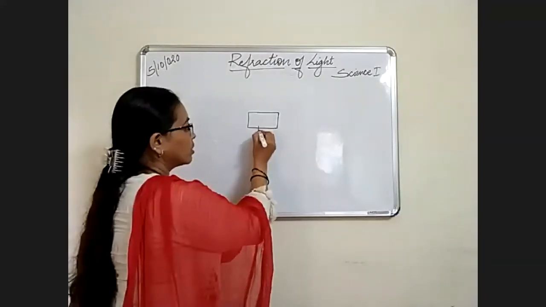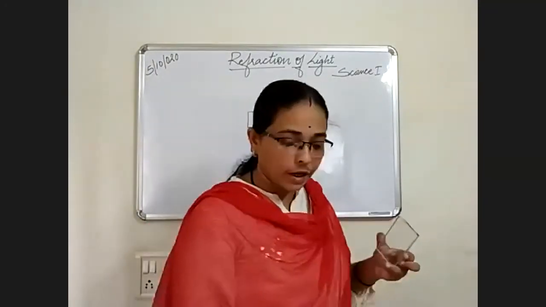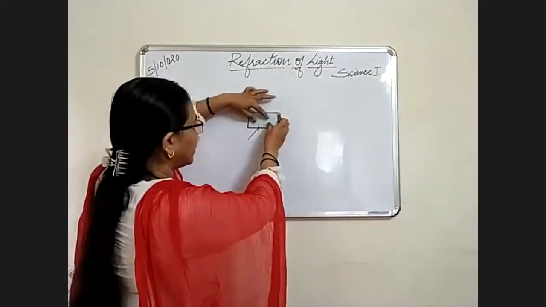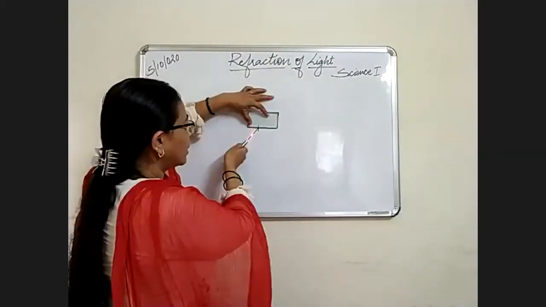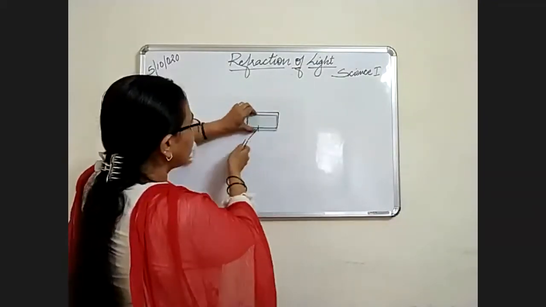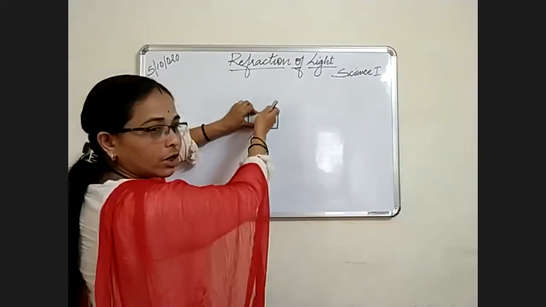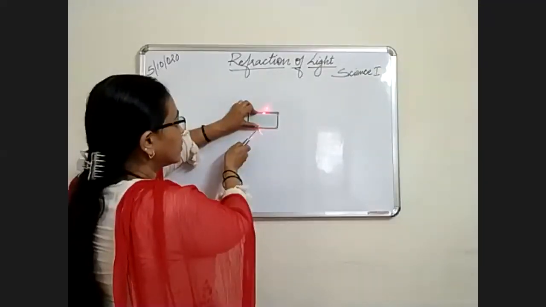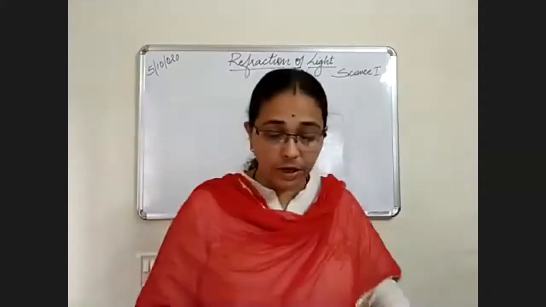I will draw an incident ray to the glass slab, and through that I will pass a ray of light. This glass slab is kept here, and I am passing a ray of light through it. You could see from the other side the ray is traveling, but it is bending inside. This we will study here. We'll arrange a camera here.